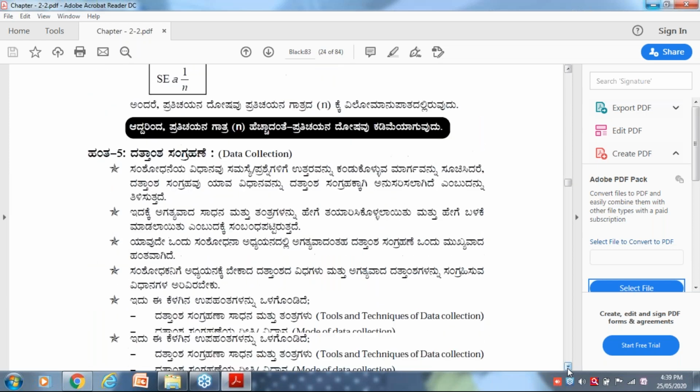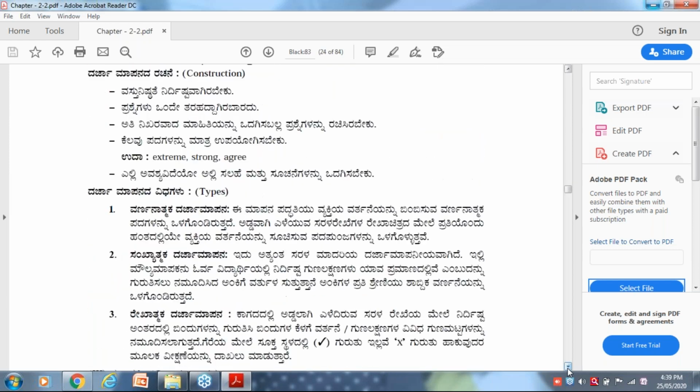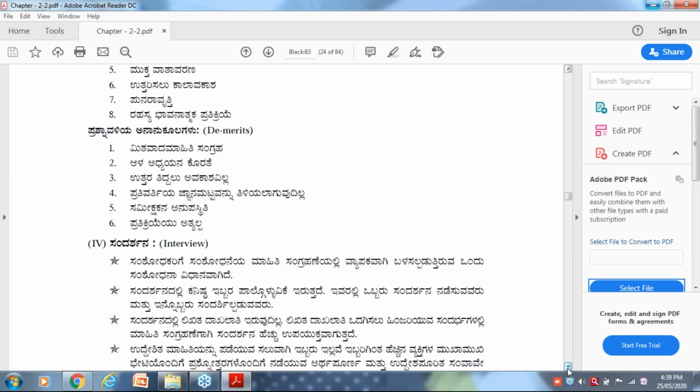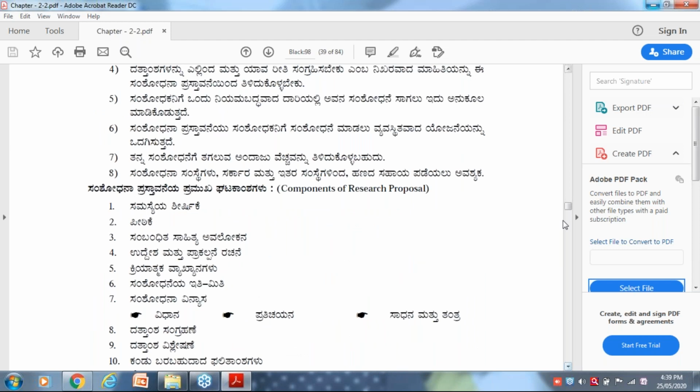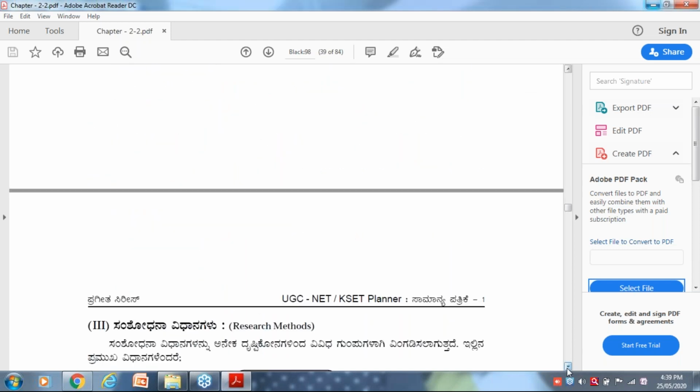Let me come to the point. I'm going to talk about research methods. Basically, there are three kinds of research methods. How many types? Three types.